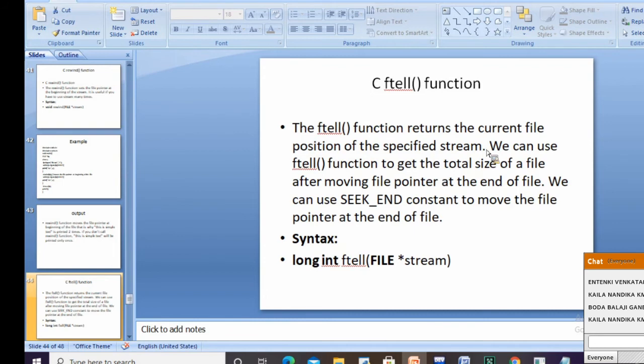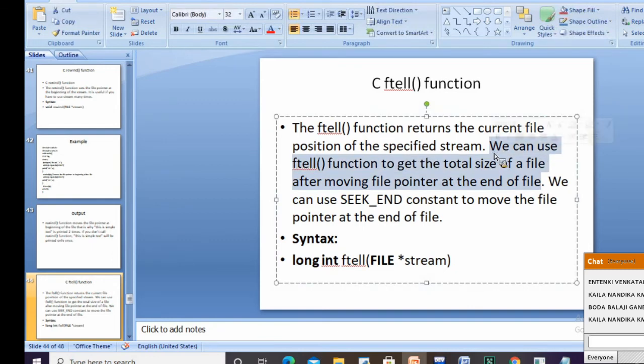After moving the file pointer to the end of the file, what do we get? We can get the total size of the file. When the file pointer is at the end, we can get the size of the file. Clear, everyone?